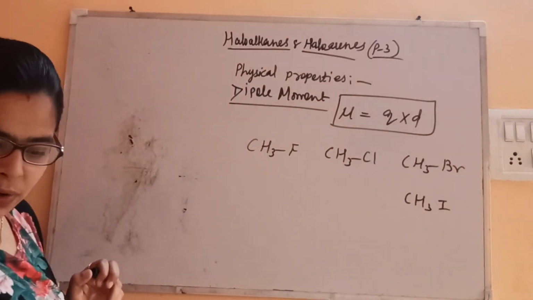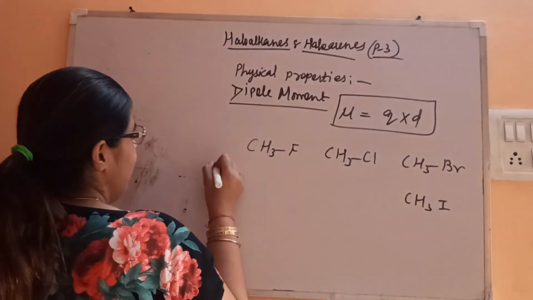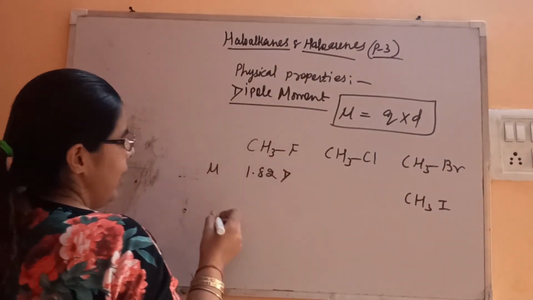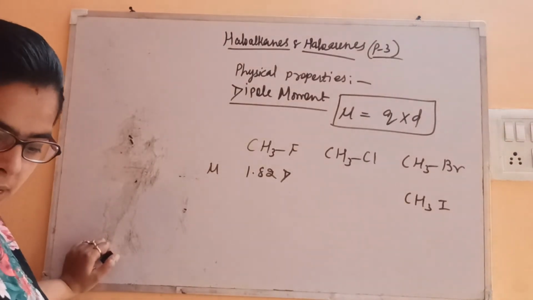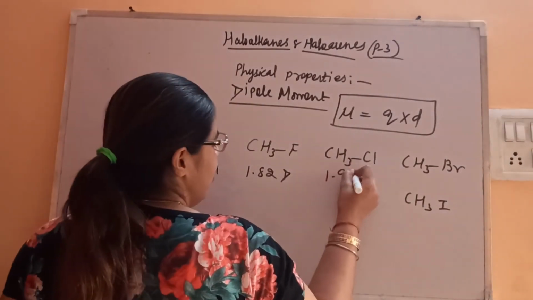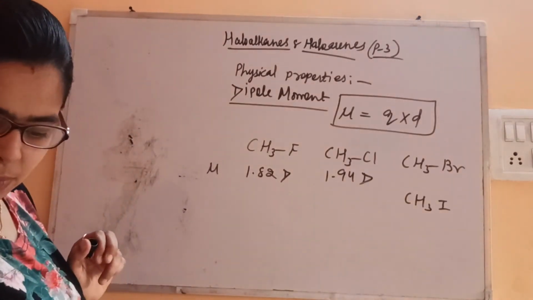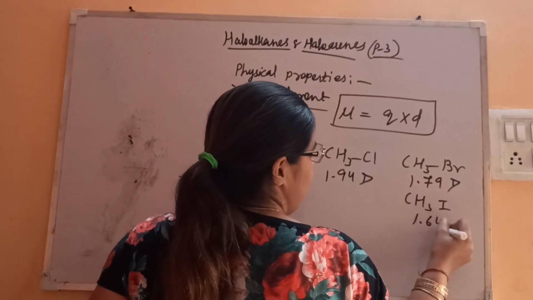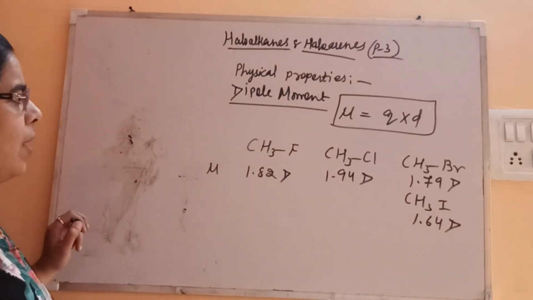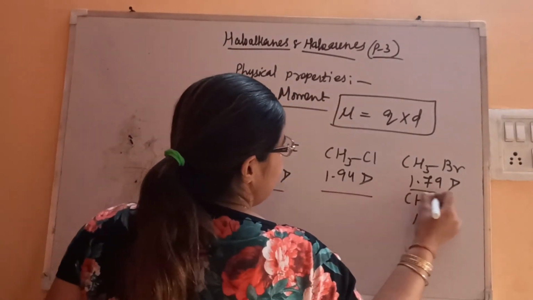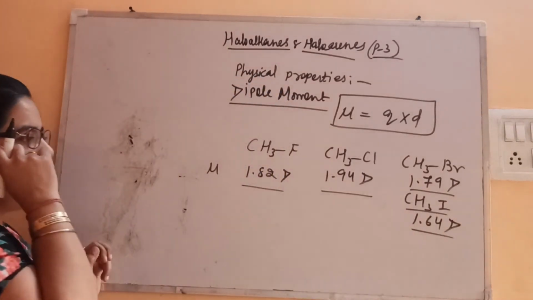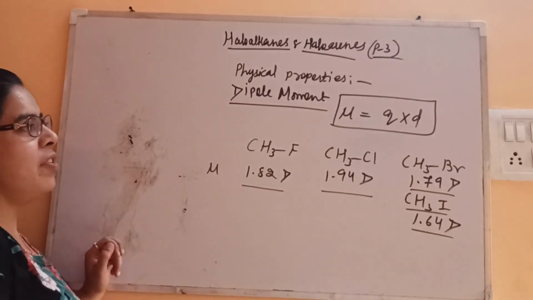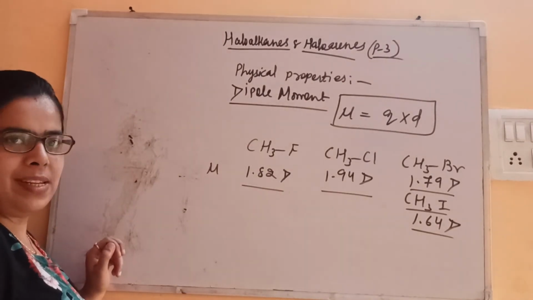So look at the experimental values. Mu is 1.8 D for this, then 1.94 D, 1.79 D and 1.64 D. Now see, the more the charge separation, the more will be the dipole moment, because of this definition, it's a product of charge into distance.